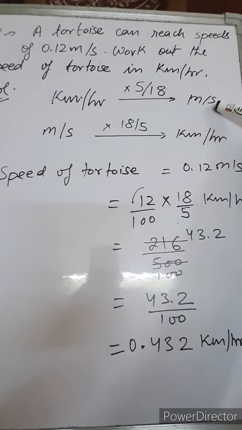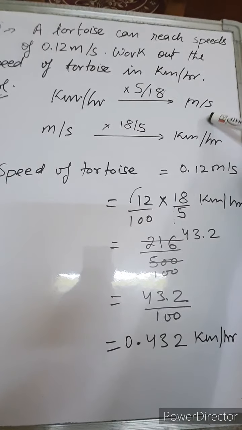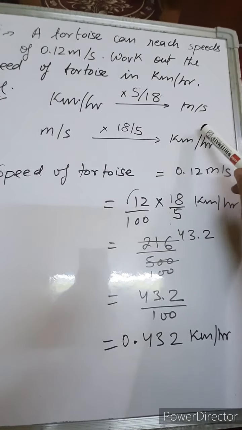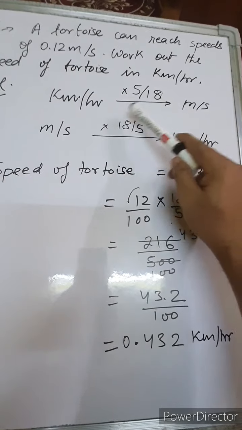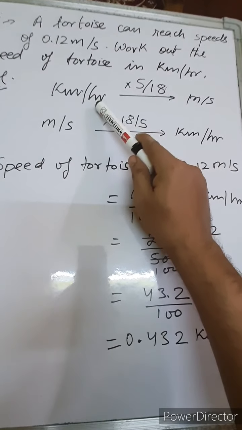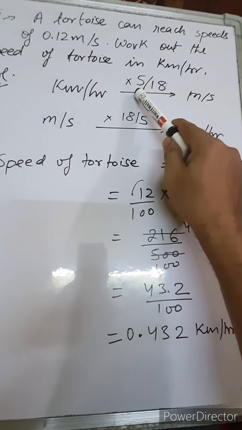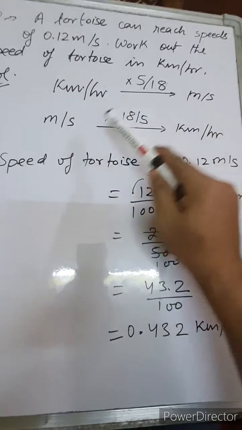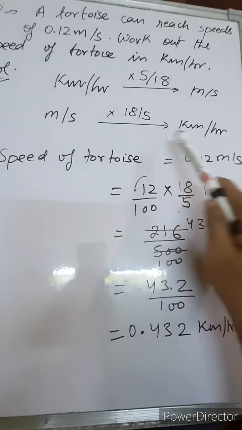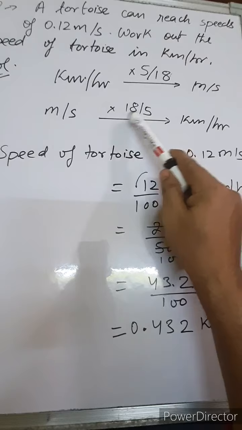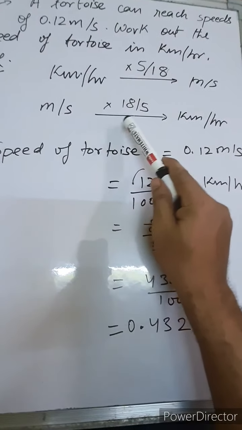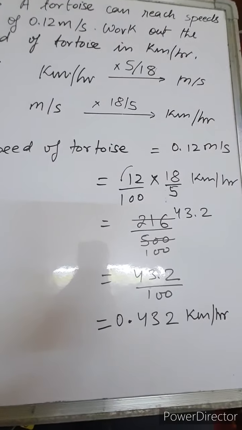Whenever we have to change kilometer per hour to meter per second, we multiply the term given in kilometer per hour by 5 by 18. And when we have to change meter per second to kilometer per hour, we multiply the speed given in meter per second by 18 upon 5, right?